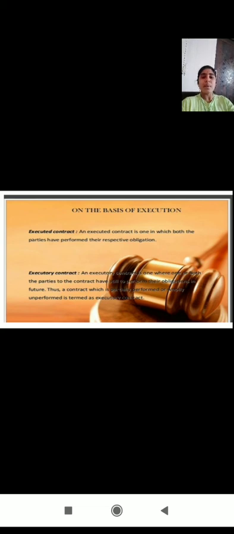And next one is on the basis of the execution. We have two types: executed contracts and executory contracts. While we are implementing the contract, there are two types, executed and executory. Executed is where both the parties have performed their obligations. Here A wants to sell his car and B wants to buy the car. So A sold the car and B bought that car from A. Both the parties have done their obligations. So this is an executed contract.